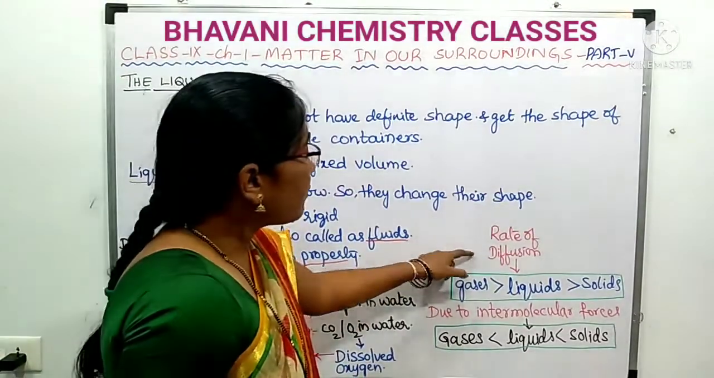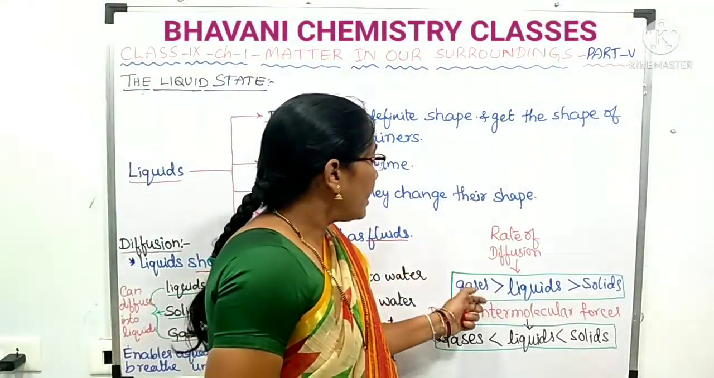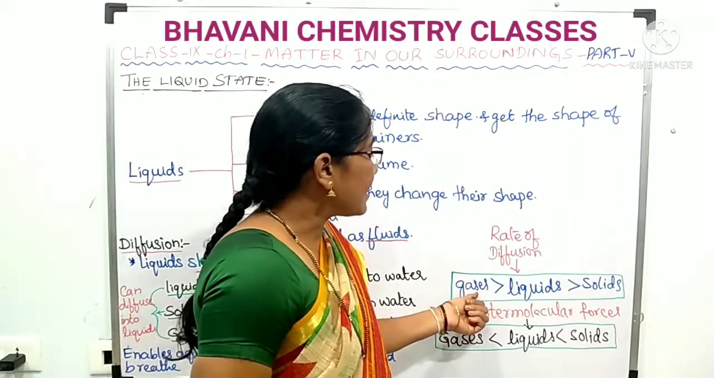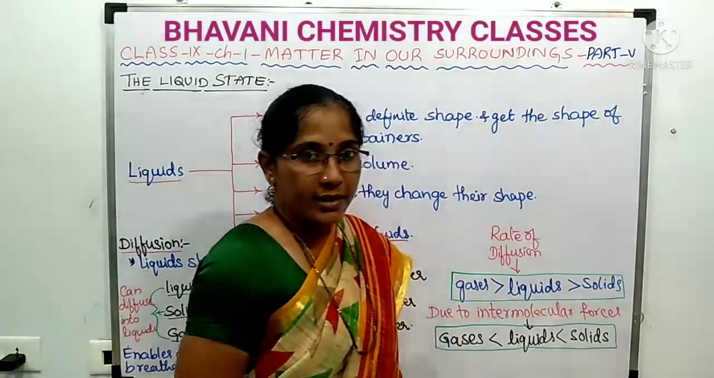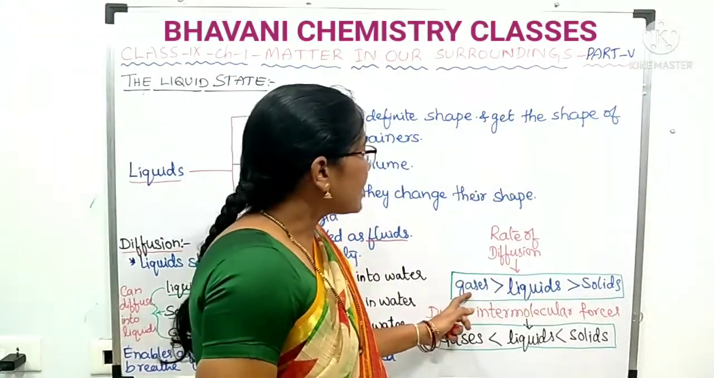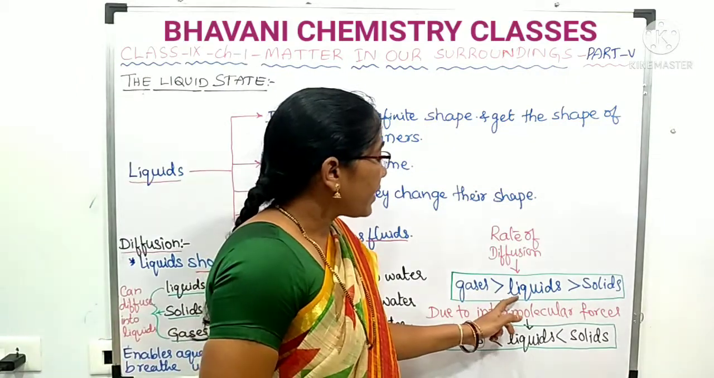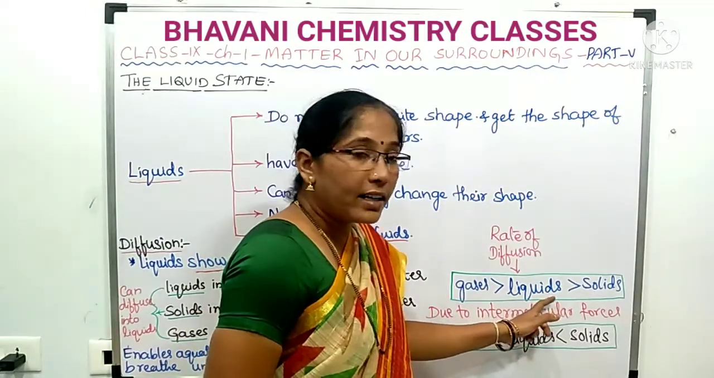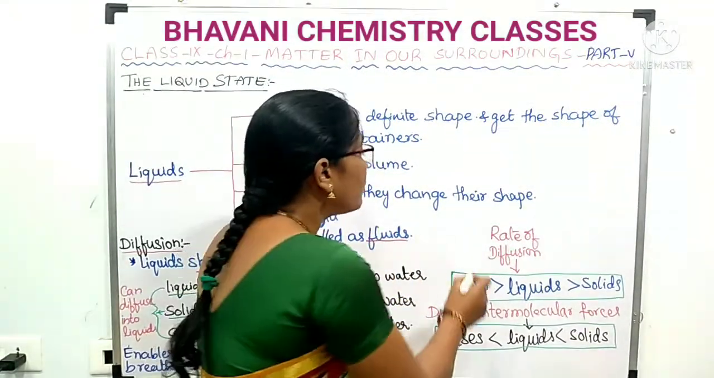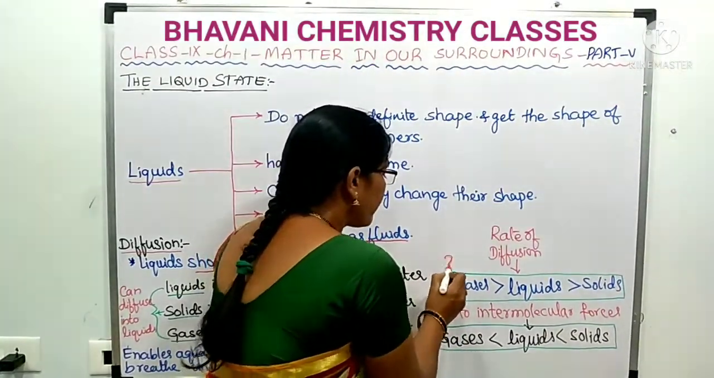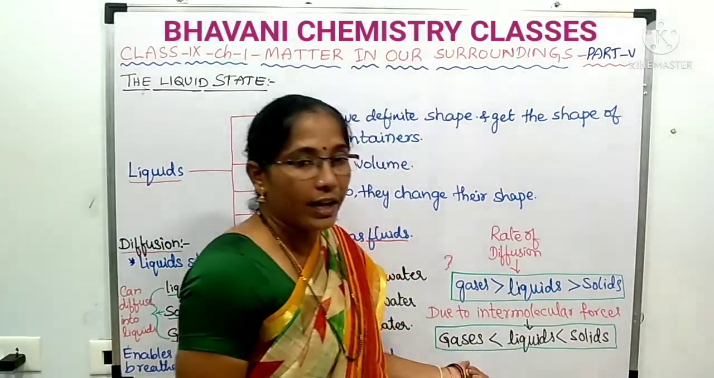Now, let us see how the rate of diffusion will be. The rate of diffusion is more in gases than in liquids, and it is more in liquids than in solids. Means the gases will diffuse much more than the liquids, and the liquids will diffuse more than the solids. Why? What is the reason behind this? That is due to intermolecular forces of attraction.